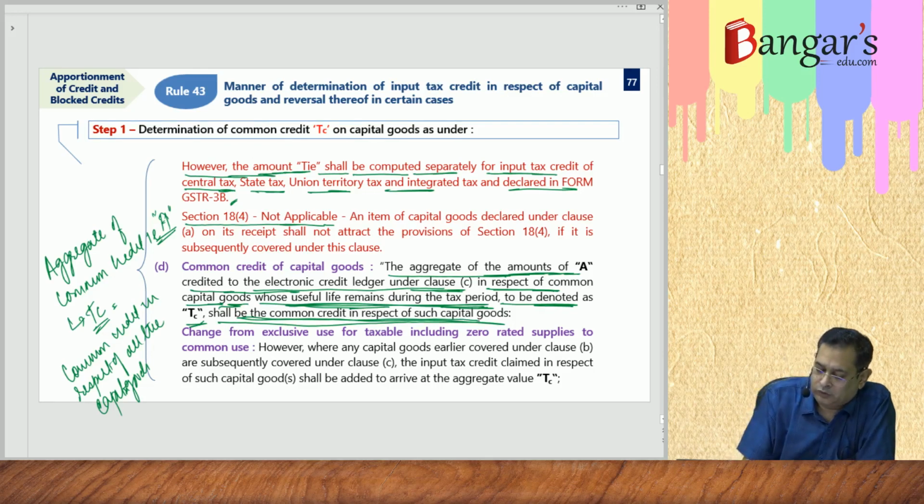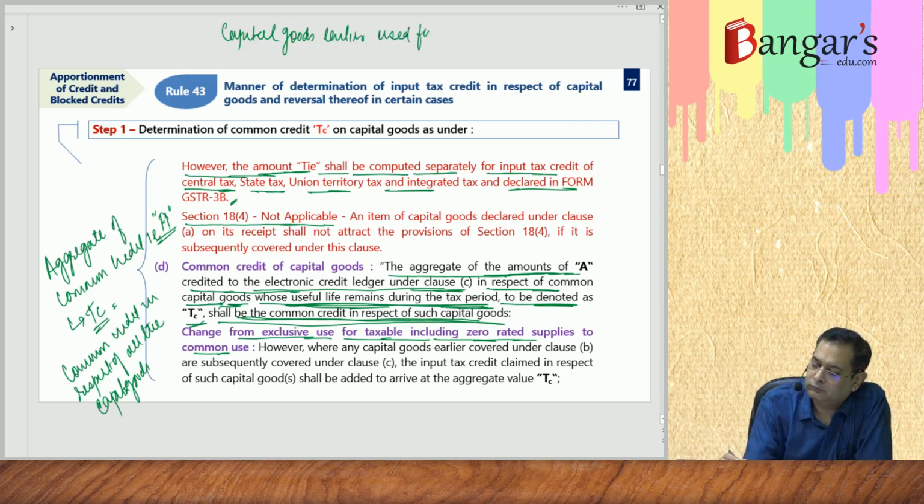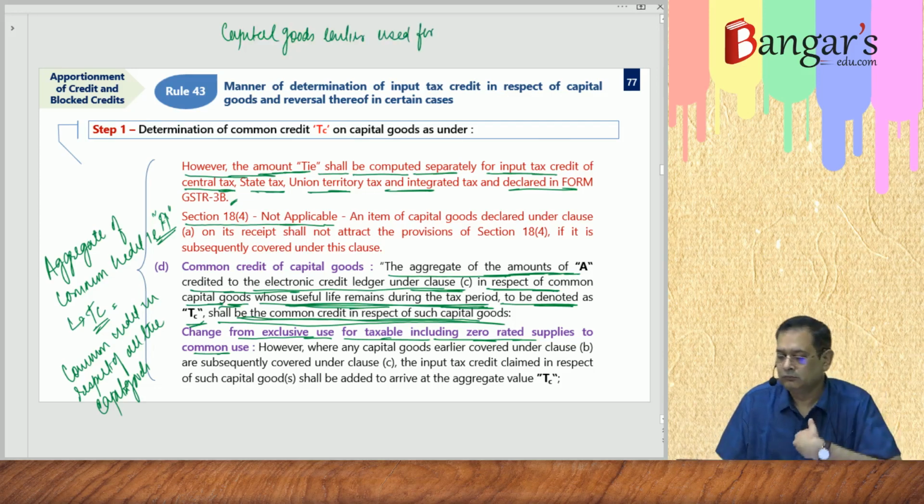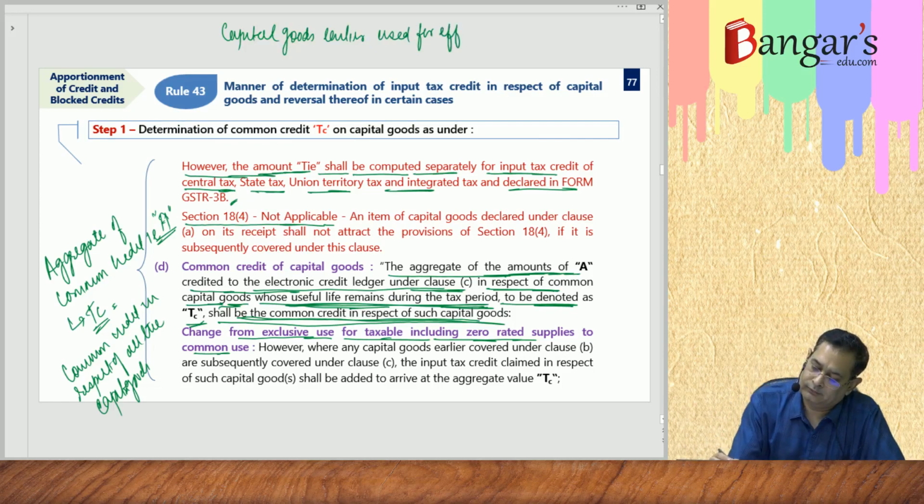Then change from exclusive use for taxable including zero rated supplies to common use. So, capital goods earlier used for effecting taxable supplies.